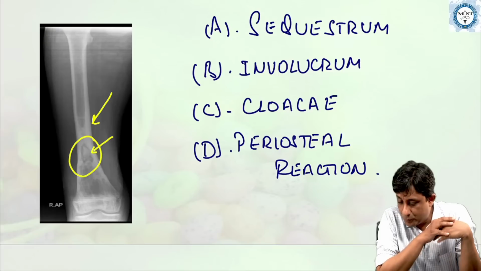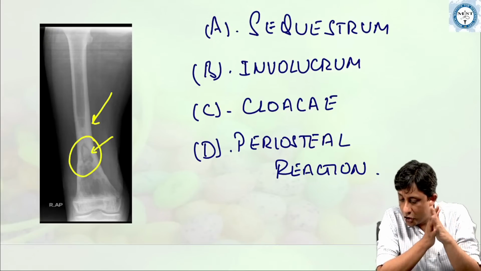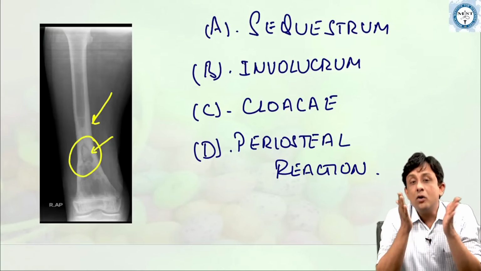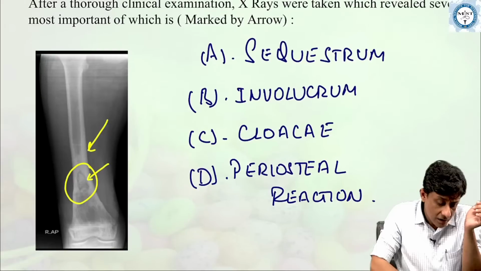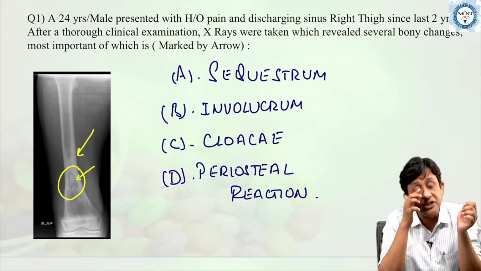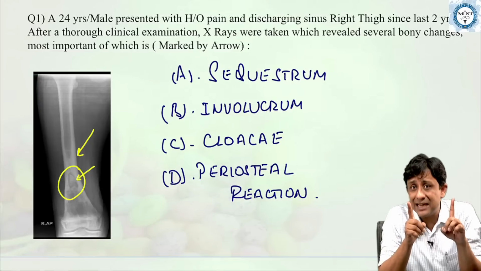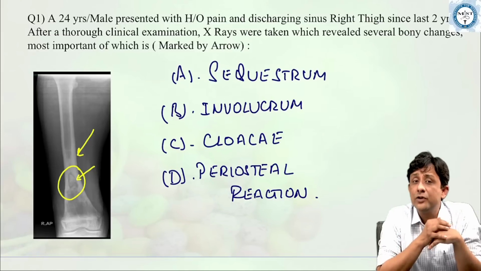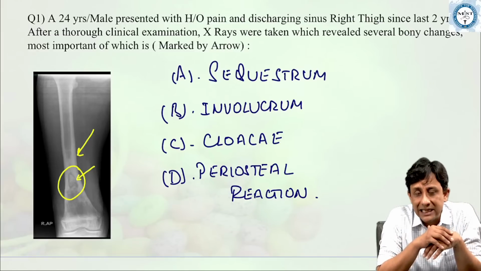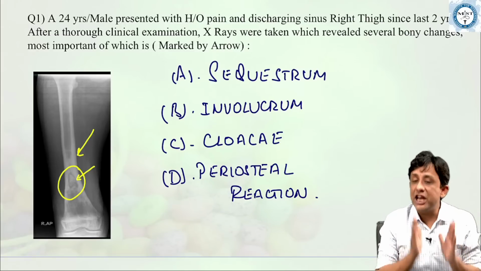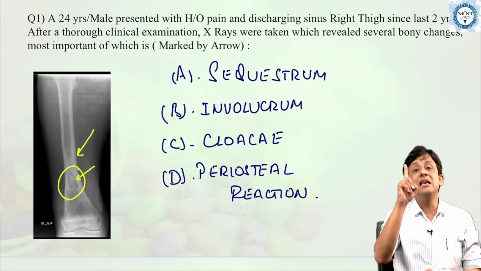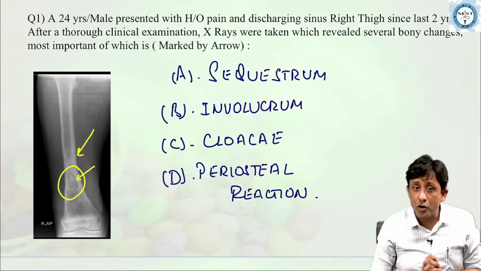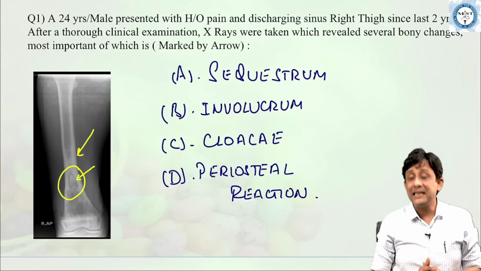Very good. Kapil has put a correct answer. Nadira has put a correct answer. So most of you have got this right. It is sequestrum. Now, see friends, chronic osteomyelitis is something which is asked almost in every examination in one or the other way. We know that any infection in the bone lasting for more than 3 months in terms of duration is chronic osteomyelitis. And of the various changes of chronic osteomyelitis, there is one important hallmark which suggests that this is an x-ray of chronic osteomyelitis, and as all of you have told, it is a sequestrum.